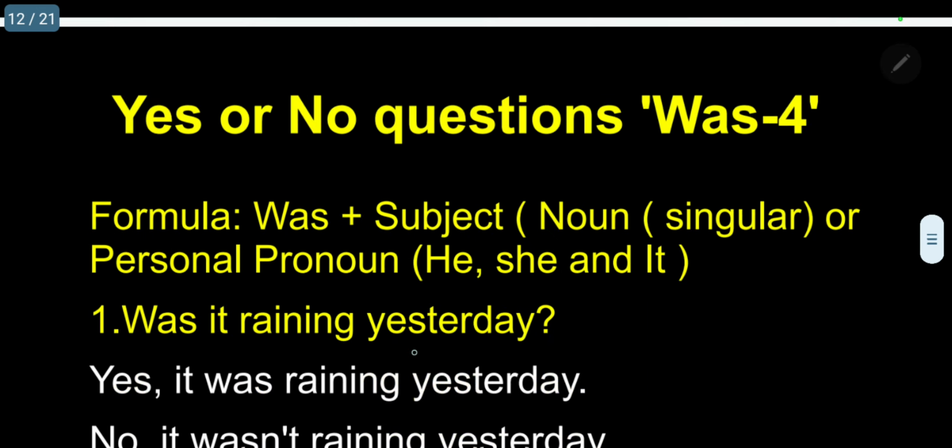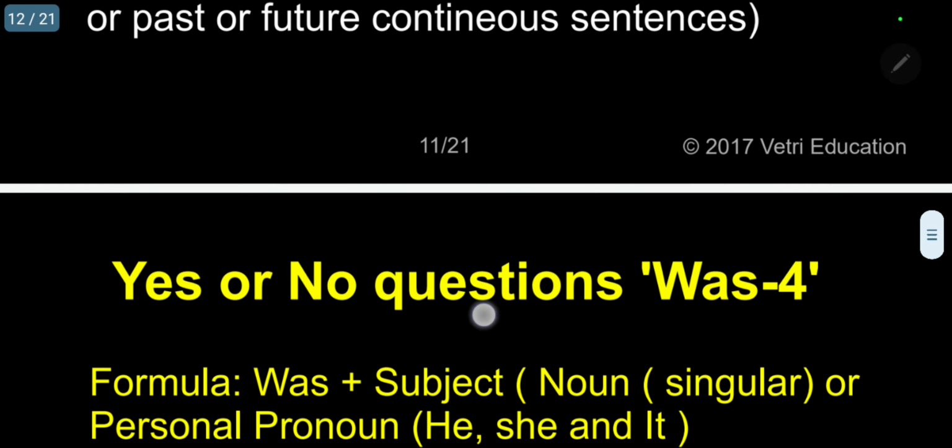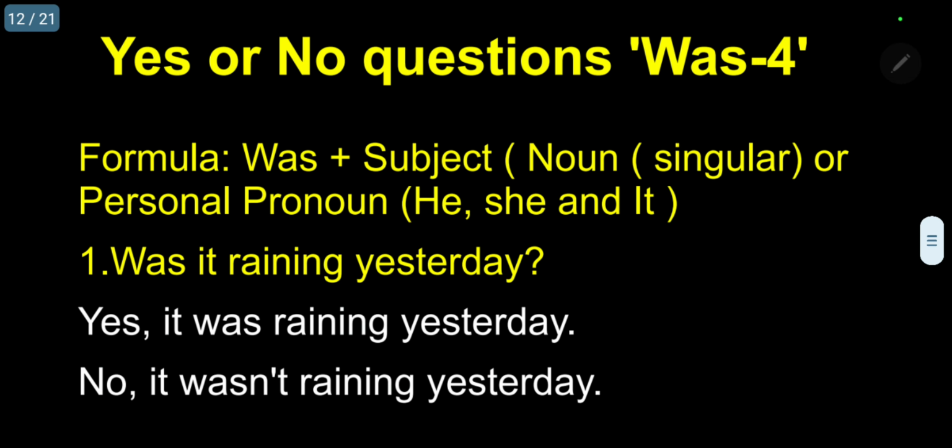Now let me go for the first sentence. For that, I am framing a formula. Please follow. What is the formula? First the auxiliary verb, was. Next you have to introduce the subject. The subject may be a noun. Since was is singular past tense, the noun should be singular, or a personal pronoun: he, she, it, I. Please follow. So a singular noun means Sita.